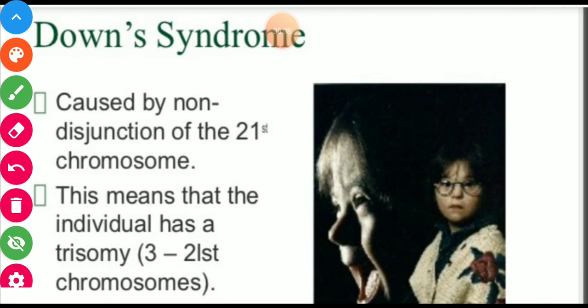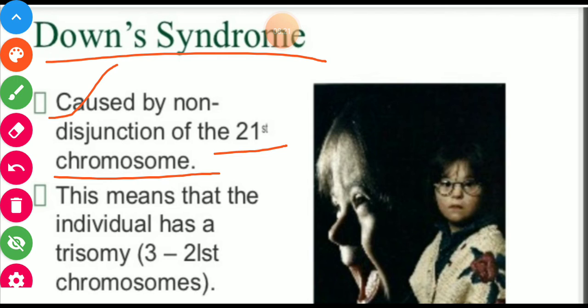The next disorder is the chromosomal disorder. This is Down syndrome. So the cause of this disease is the trisomy of the 21st chromosome. This means that the individual has the trisomy of chromosome 21.